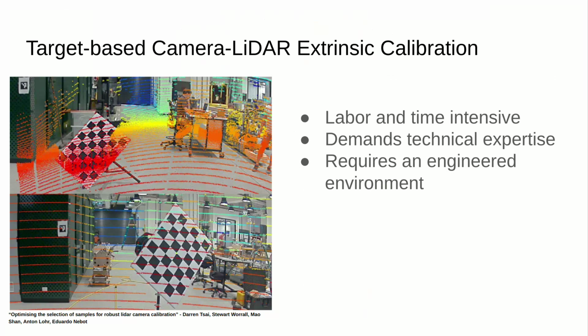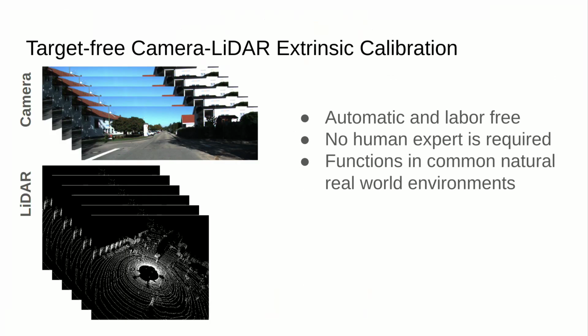Target-free camera-LiDAR extrinsic calibration, on the other hand, uses only sensor data, in this case, camera images and LiDAR point clouds. They're automatic and labor-free, require no human expert, and function in common natural real-world environments.